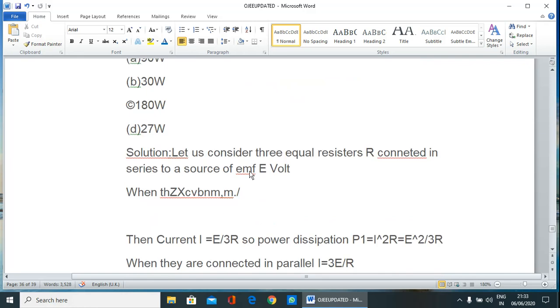Let us consider three equal resistors connected in series to a source of EMF E volt.